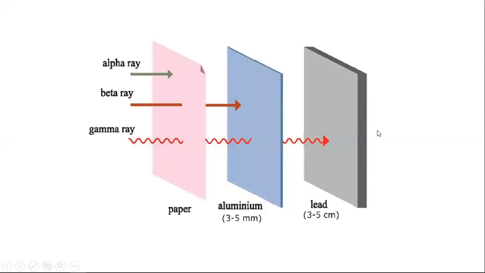Here the comparison study of the penetration power of alpha, beta, and gamma is shown. Alpha can penetrate only air, and it can be restricted by paper. The beta particle can penetrate air and aluminum sheet, and the gamma ray can penetrate all of them. The penetration power of gamma is much higher than beta and alpha.